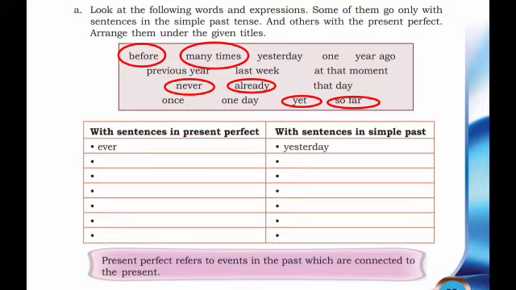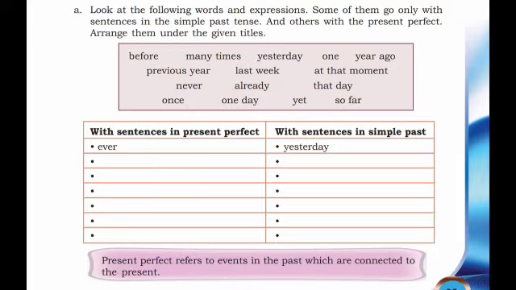Children, one important thing, that is, some of the words like before, never, once, so far can be used with the present perfect as well as simple past.